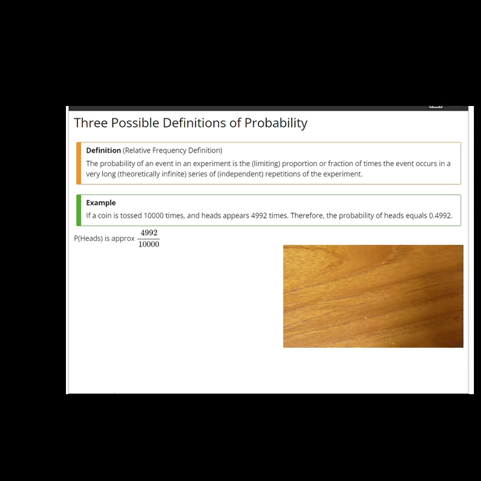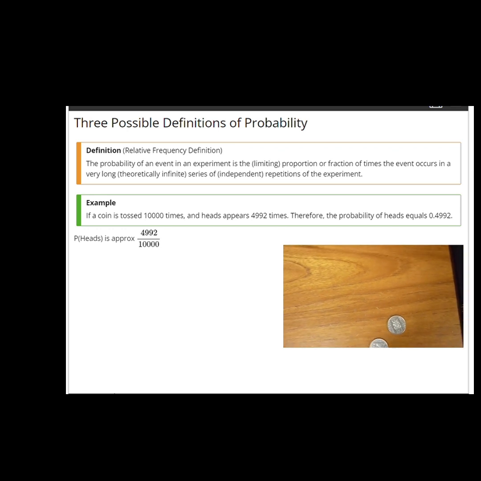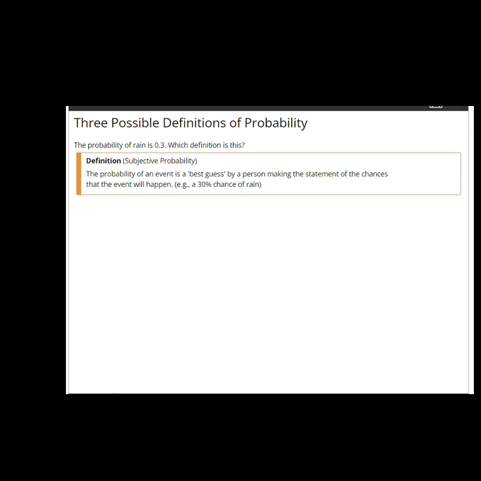In fact, to get a more precise idea of the probability of heads, I should conduct this experiment even more times than was done in this case. A third possible definition of probability is purely subjective. You see this, for example, in weather forecasts, where the probability of rain is said to be 0.3.